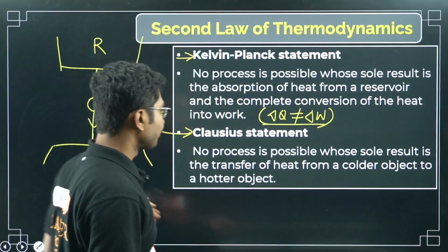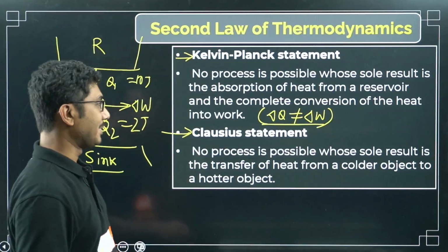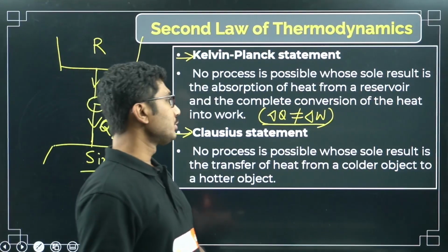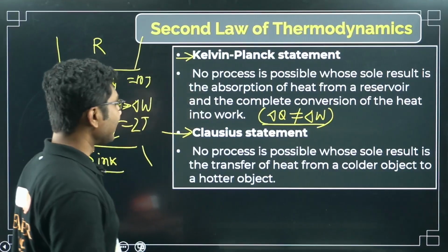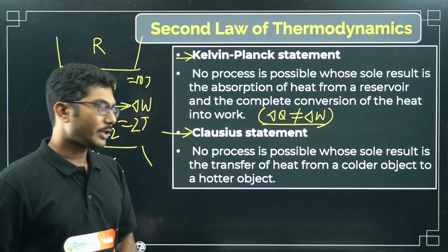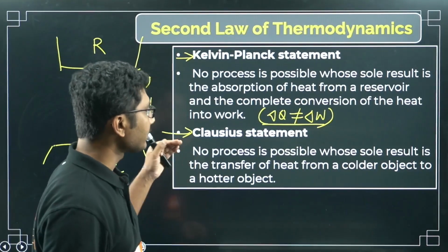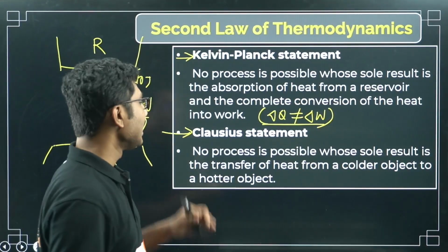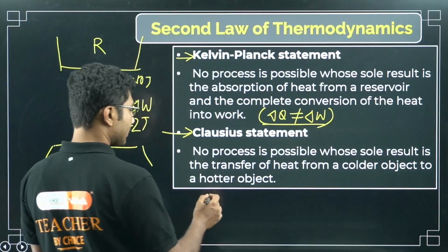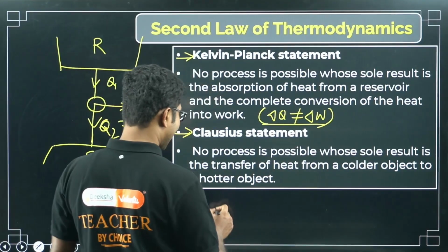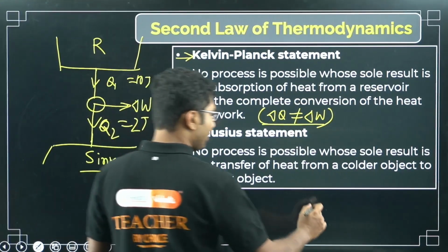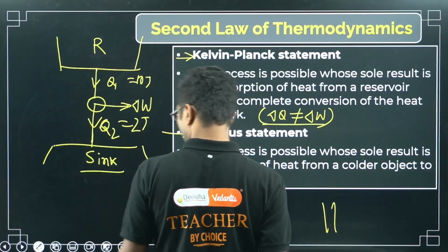Now next is the Clausius statement. What is the Clausius statement? No process is possible whose sole result is the transfer of heat from a colder object to a hotter object. Suppose we have a colder object here and a hotter object here.